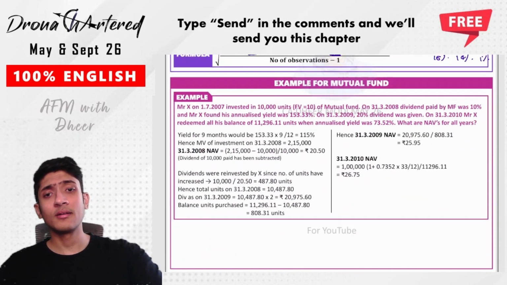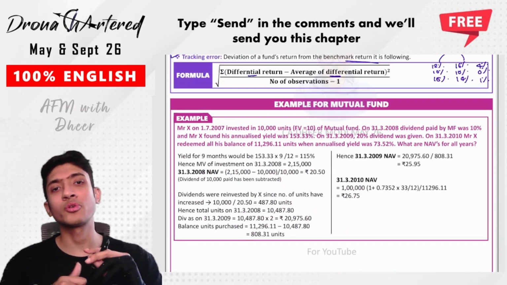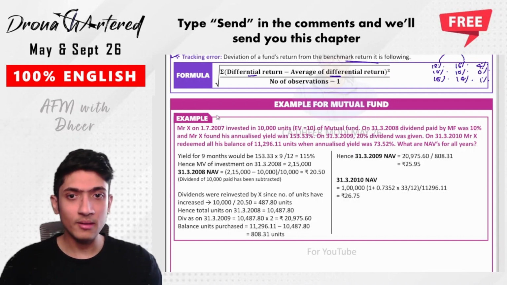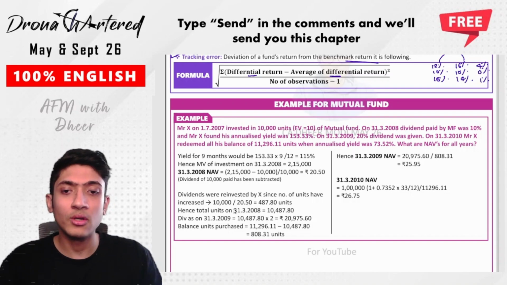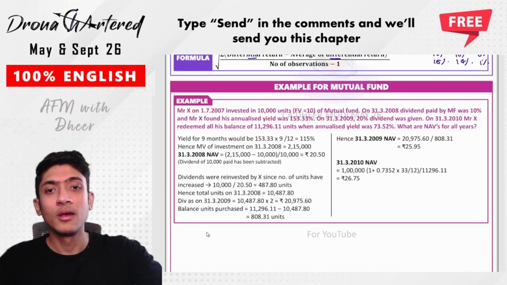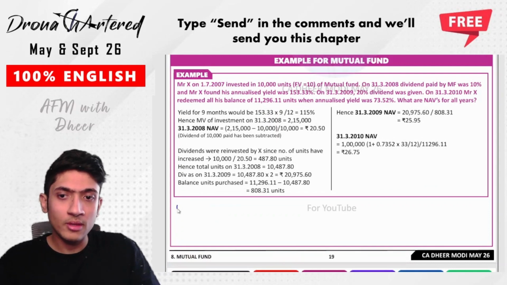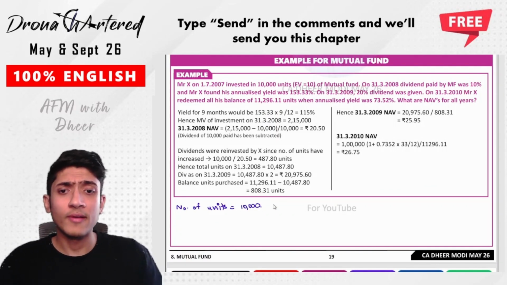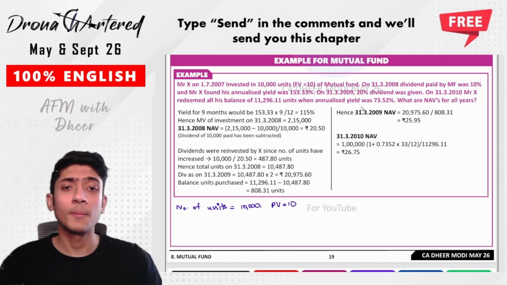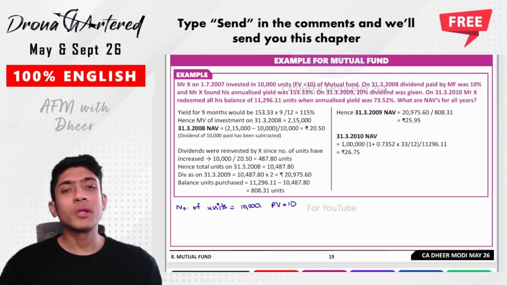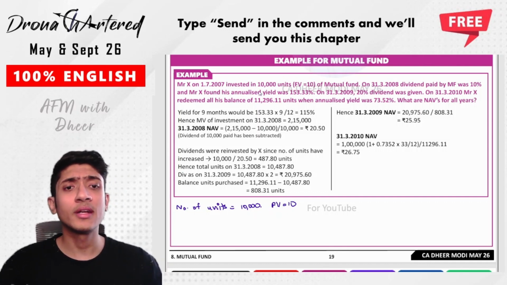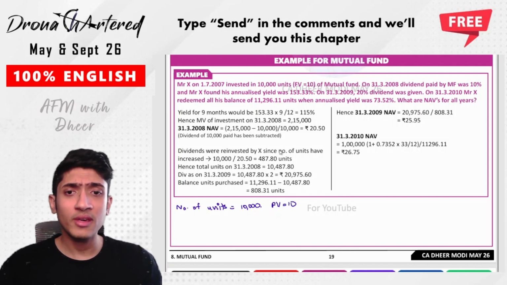Okay. Now there is one tricky question in mutual funds, so I thought we should cover that in this itself. Mr. X on 1st July 2007 invested 10,000 units, with a face value of 10. So the number of units is equal to 10,000. On 31st March 2008, that is the accounting year end, the dividend paid by the mutual fund was 10%.